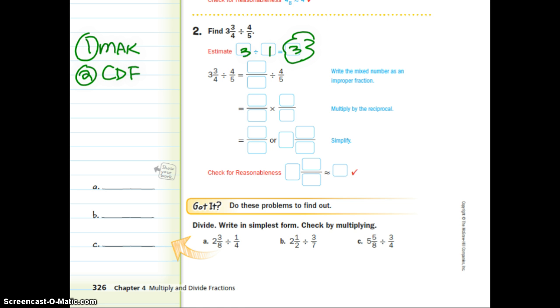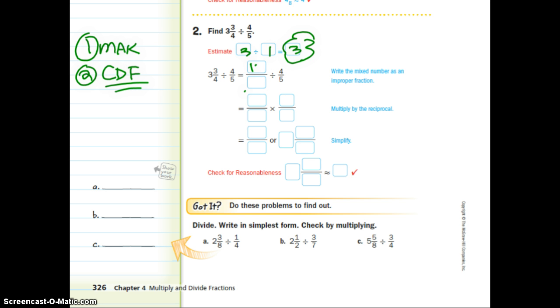Okay, now I've got to turn this into an improper fraction. 3 times 4 is 12, plus 3 is 15. 15/4. Oh, look, I have a relationship. That's 3 and that's 4. No! No! Remember, again, I cannot look for relationships until I've done step 2. Step 2 is copy, dot, flop. So let's go back to the problem.